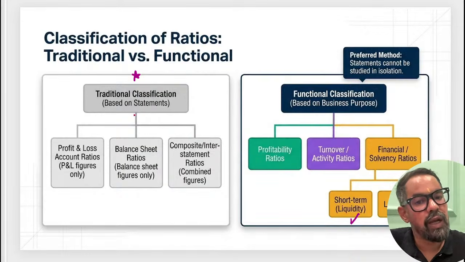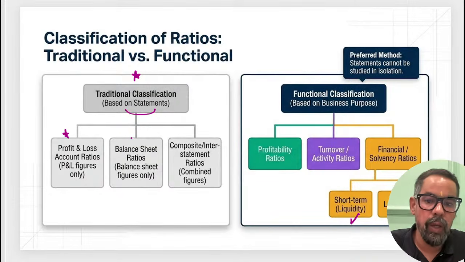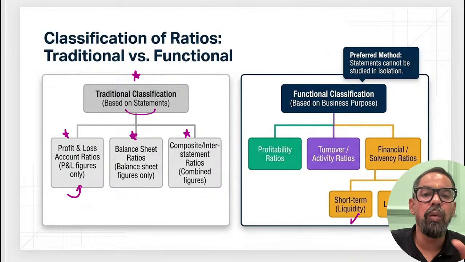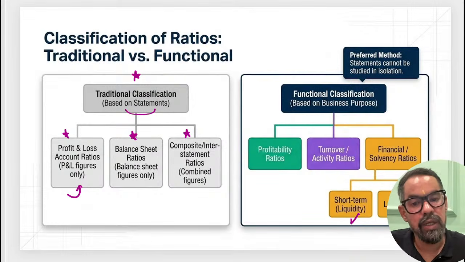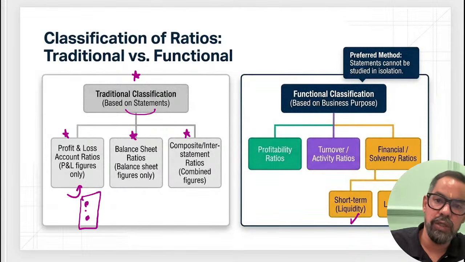So when it comes to classification, we have two types of ratios. One is the traditional ratio. We have classification as per profit and loss account, balance sheet and composite. In case of profit and loss account ratios, we are using both components from the profit and loss account, means we are comparing two elements of the profit and loss account.